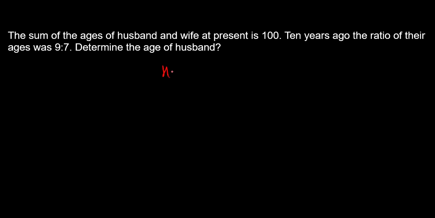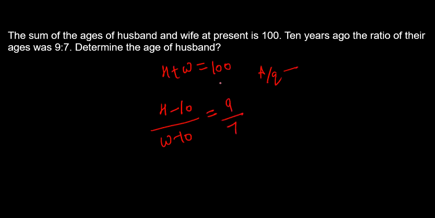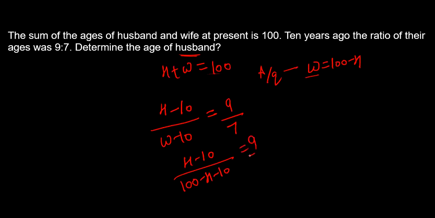So husband plus wife, the sum of the ages is given as 100. 10 years ago, according to the question, so what will be their age? H minus 10 will be the age of husband, and W minus 10 is going to be the age of wife. The ratio provided to us is 9:7. So from here we can substitute the value of W as 100 minus H, because basically you want to calculate the age of husband, right? So for W, let us take (100 minus H minus 10) over (H minus 10) equal to 7 by 9.